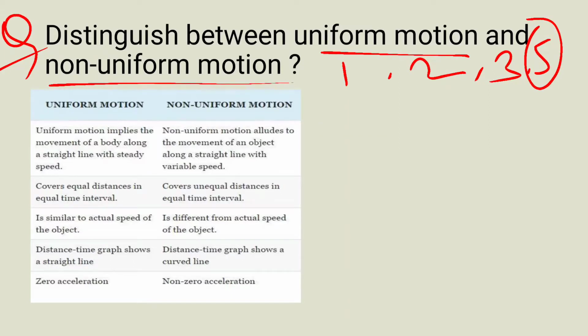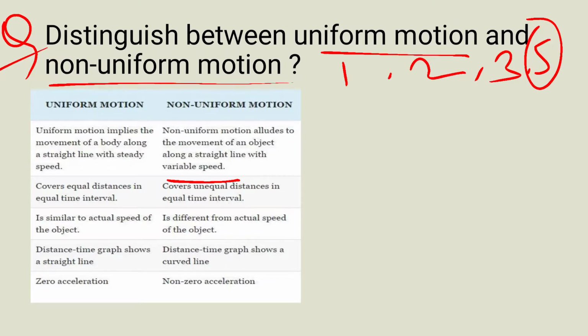Okay, so we can first see what the basic differences are. So what is uniform motion? As already discussed, uniform motion implies the movement of a body along a straight line with steady speed, and non-uniform motion is the movement of an object along a straight line with variable speed. Now in uniform motion it covers equal distance in equal intervals of time. Non-uniform motion covers unequal distance in equal intervals of time.